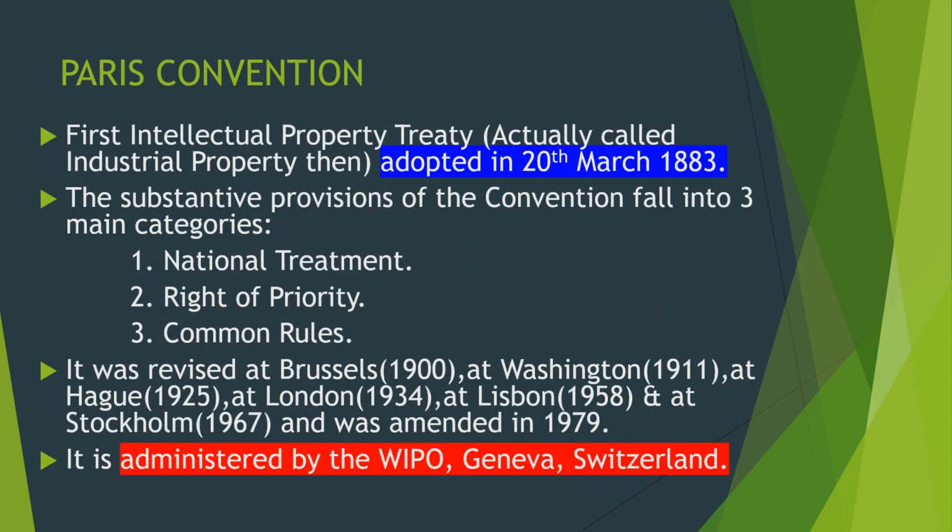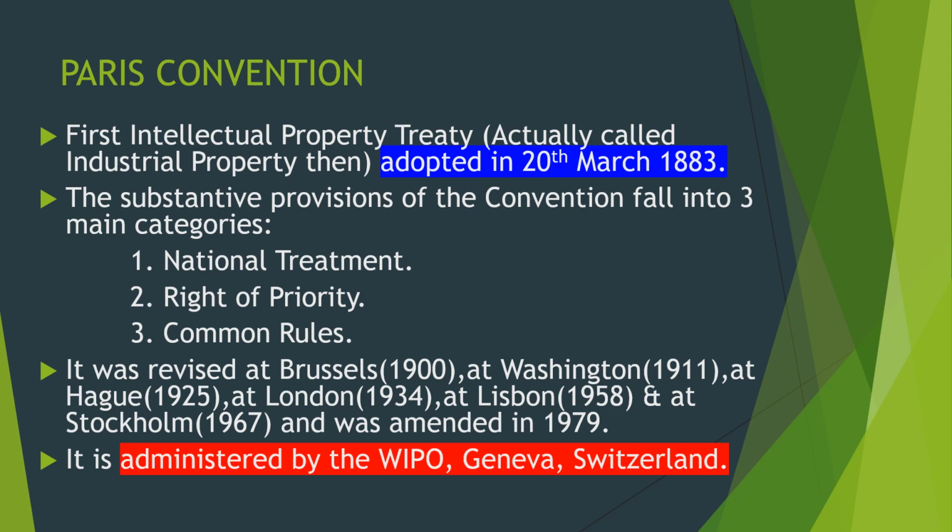Paris Convention. First intellectual property treaty. We can say that Paris Convention is the first intellectual property treaty. Actually, at that time it was known as industrial property. That means intellectual property was then called industrial property. Fine. And it was adopted on 20th March 1883.